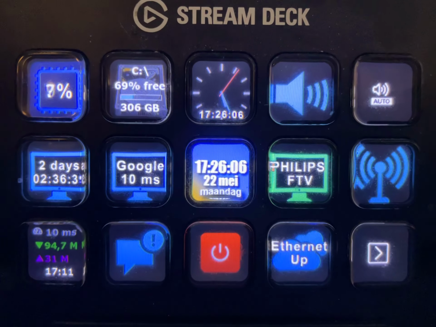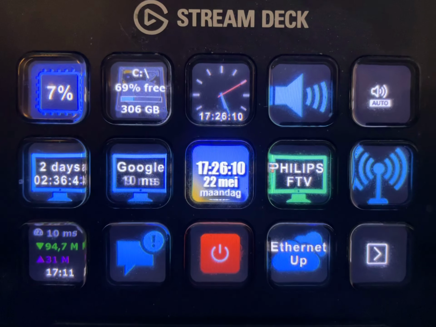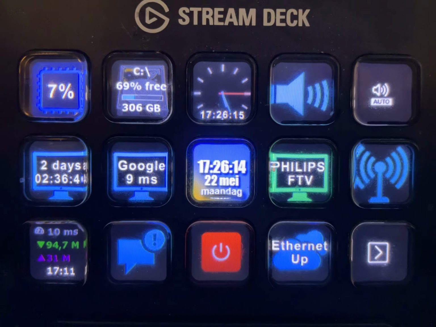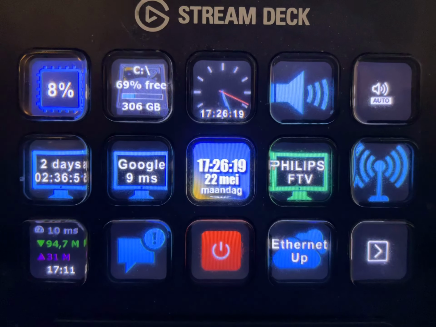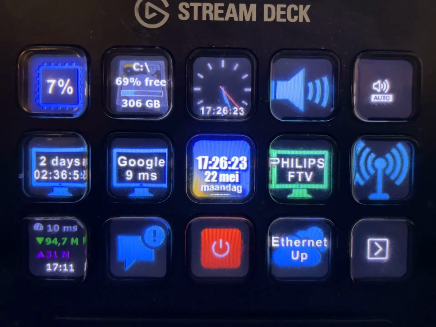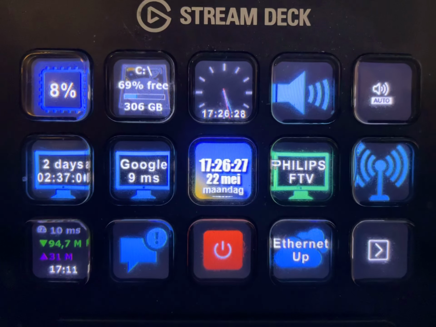I just rearranged my Stream Deck, and from left above you see the processor time, the space free on my C drive, the time, the mute button for the audio, and another audio button for the volume.